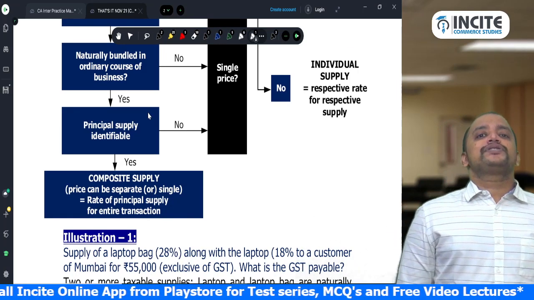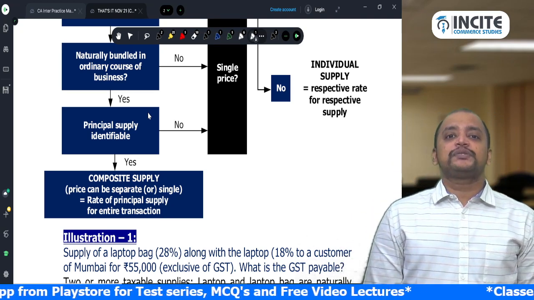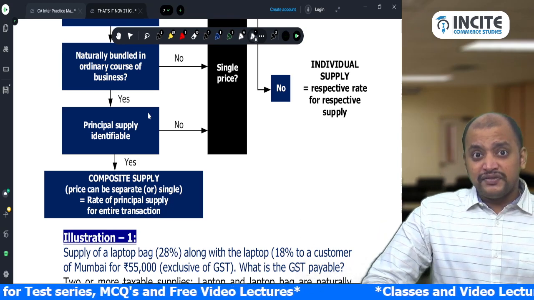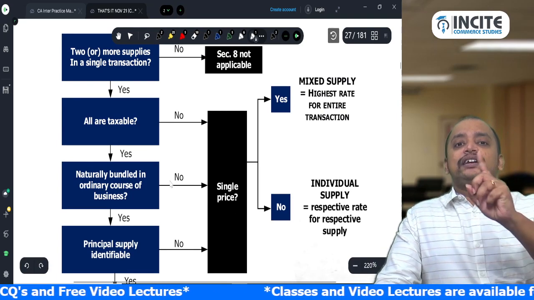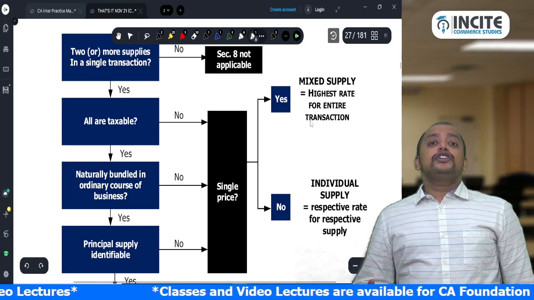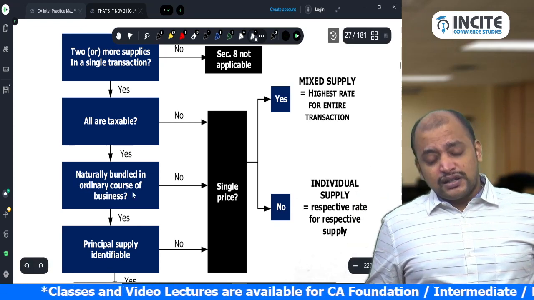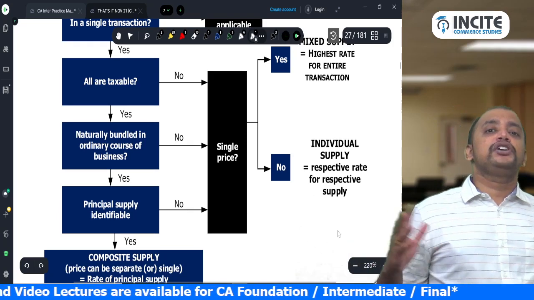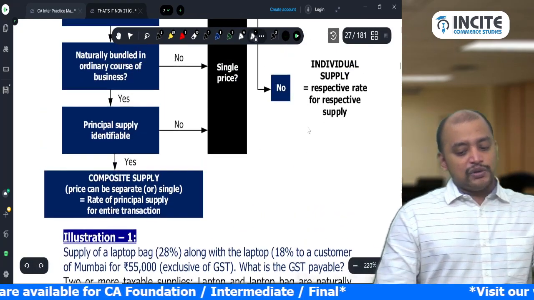In case of composite supply, we need to take the rate of principal supply. The price can be separate or single. Whereas if any one of these three is not satisfied, check whether it is for a single price or separate price. If it is for a single price, it is mixed supply. So to make a mixed supply, the price should be single, don't forget. If it is not satisfying any of these three conditions and a separate price is there, then it will be individual supplies taxable accordingly.